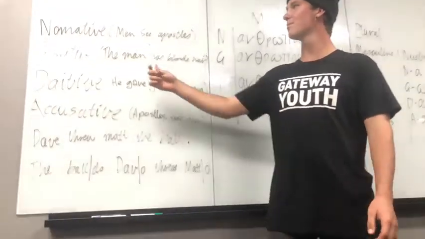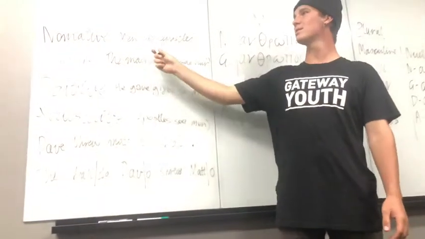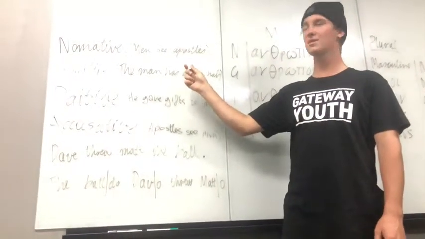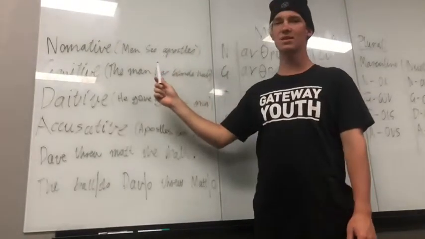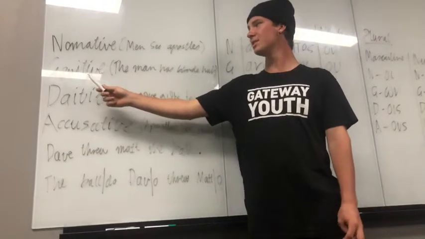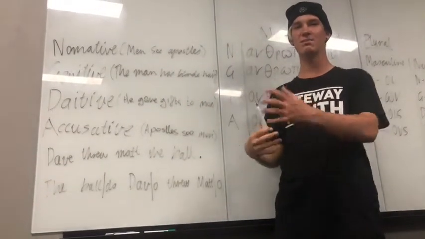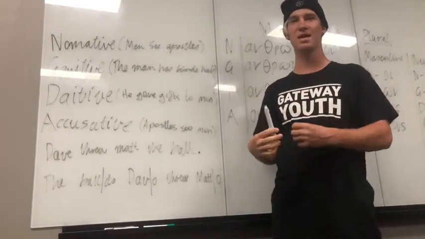So, for example, we have nominative first, and this sentence says, men see apostles. Now, the nominative represents the subject. Now, we have the genitive. The genitive is where something possesses something. So, the man has blonde hair. The man possesses blonde hair.